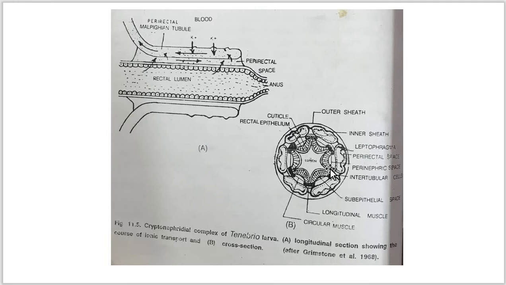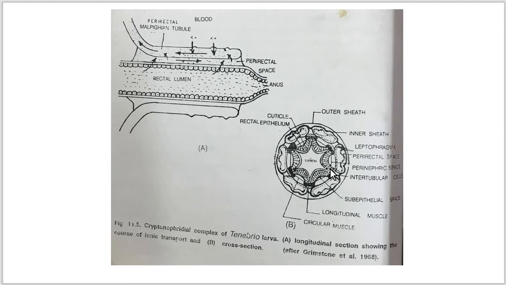The outer spaces lie in between the cryptonephric complex and the rectal circular muscle layer, and they are known as the perirectal spaces. Similarly the inner spaces occur in between the rectal circular muscle layer and the rectal epithelium, and that's why they are known as the subepithelial spaces.